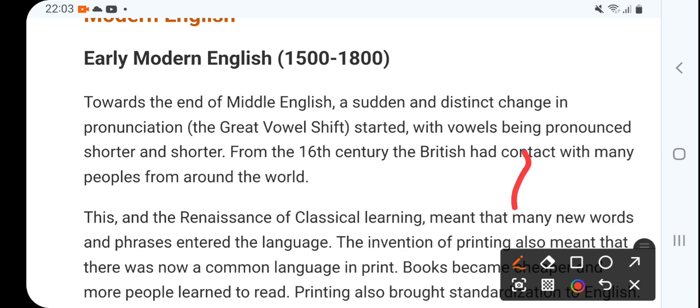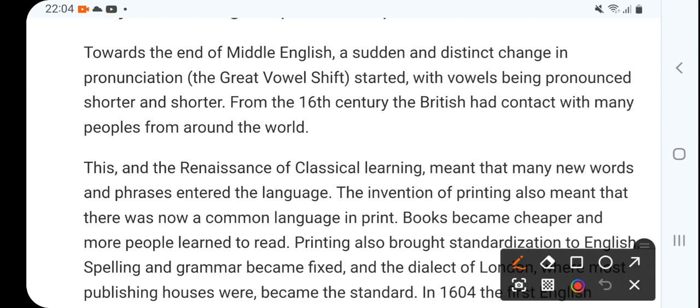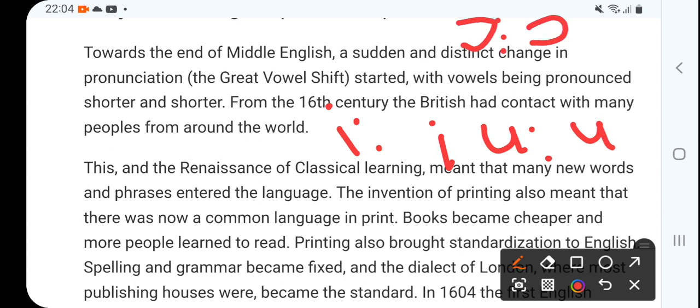What is the change? That is the vowel shift. It started with vowels being pronounced shorter and shorter. For example, this one is longer and this one is smaller, this is longer and this is small.